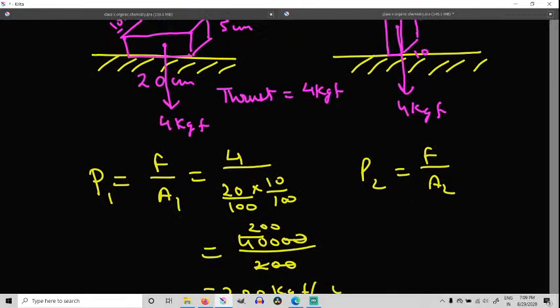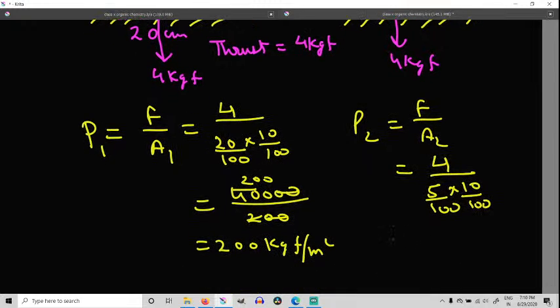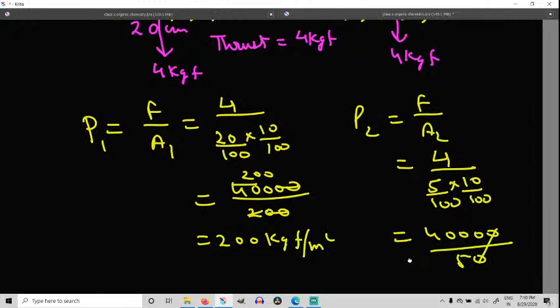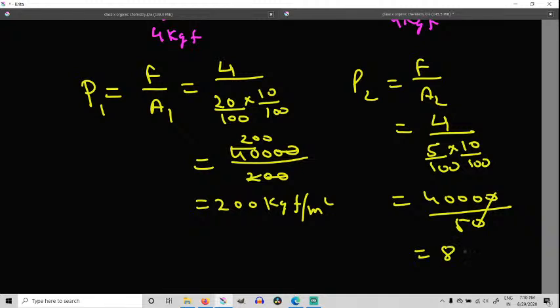Okay, इसमें हम फाइंड करें तो कितना आया, फिर से 4 हुआ. एरिया इसमें कितना हो गया, 5 into 10. So 5 by 100 into 10 by 100. Okay, so this becomes 40000 by 50. So this 0 cancels, and what do I get? I get 800 kgf per meter square.